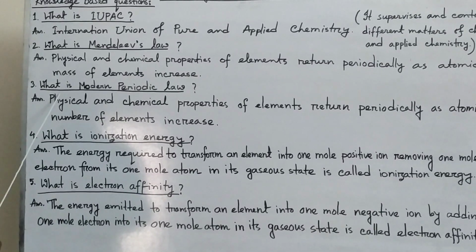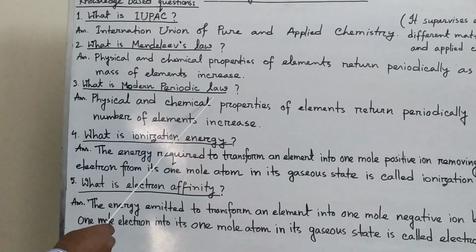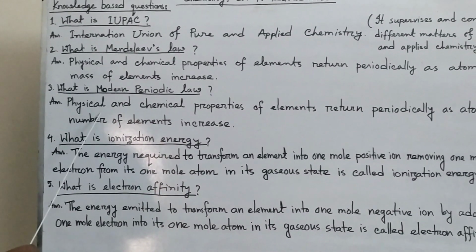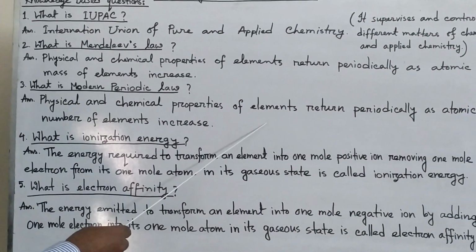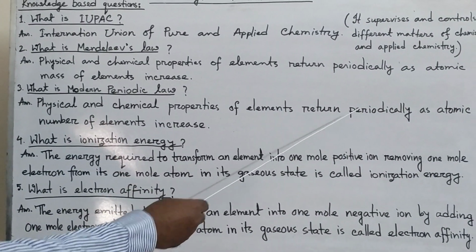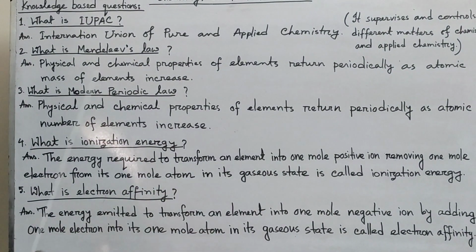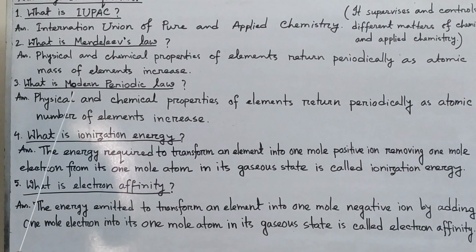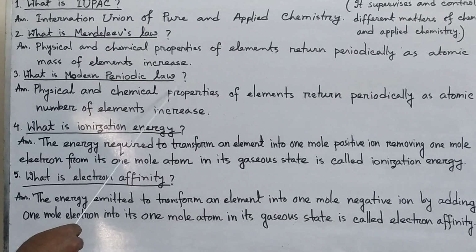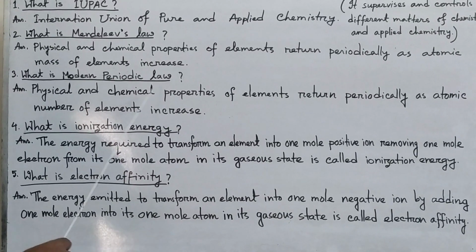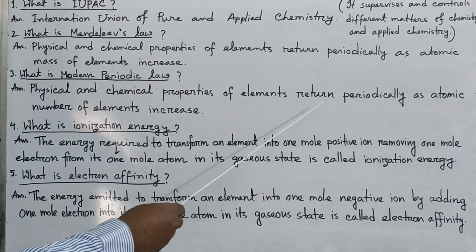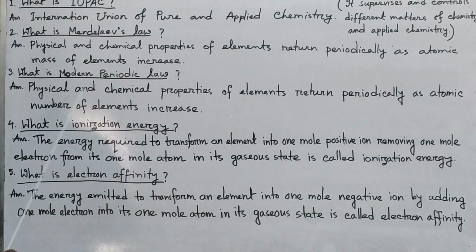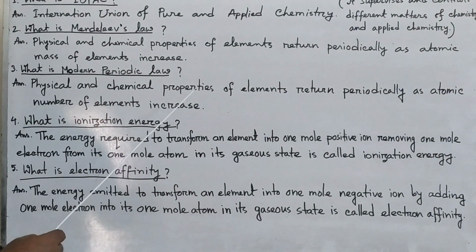Then number 3 I have written, what is modern periodic law. Physical and chemical properties of elements return periodically as atomic number of elements increase.